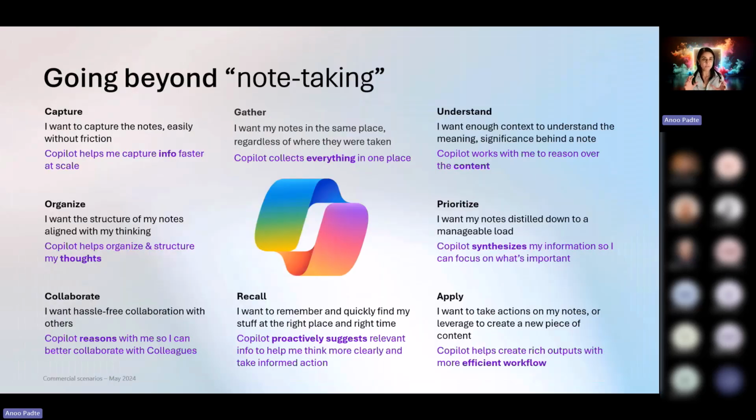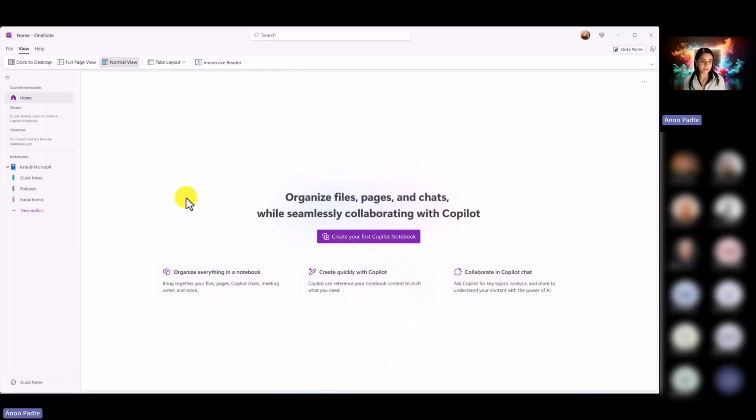I think of Copilot notebooks as the one place where you can bring together all the resources, documents, PDFs, URLs, everything on a given topic, and then use the intelligence of Copilot to reason over the content that is contained in all of those documents to understand, prioritize, apply, recall, gather, all of that together. Now, within Copilot notebooks, which are also available in OneNote, we're building a feature called Study Guide that will be available for students to use starting this fall, or if you're in the Southern Hemisphere, in spring. Let's take a look at what Study Guide will bring to Copilot notebooks.